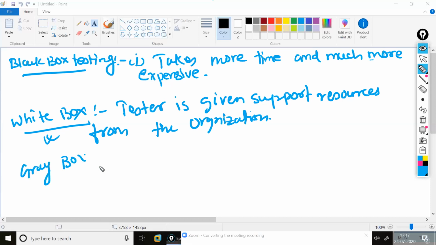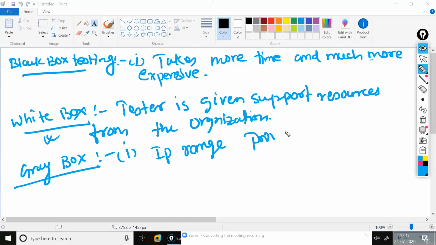Inside the gray box, I have given examples, like an IP range provided. That is partial knowledge inside my gray box. So in the gray box we have an IP range provided, and then the other example is company emails used to create phishing campaigns, right? I told you. So we have the black box, the white box, and then the gray box.